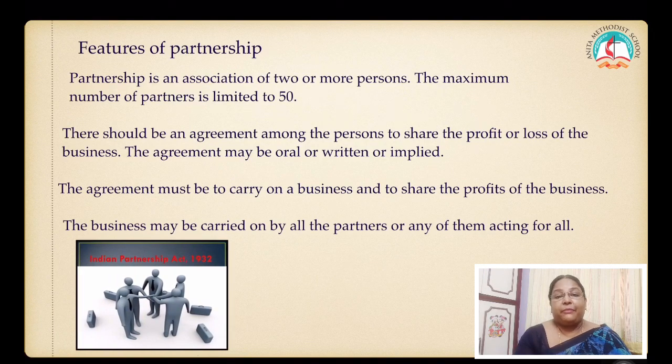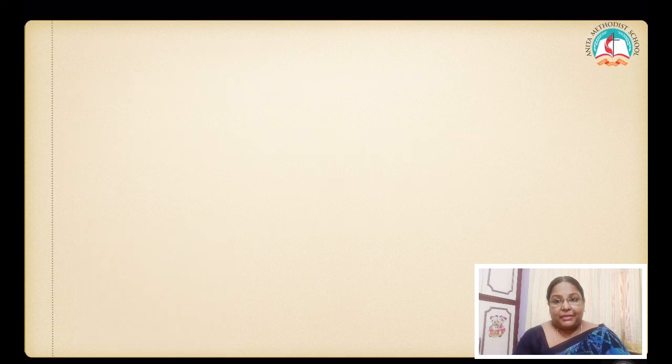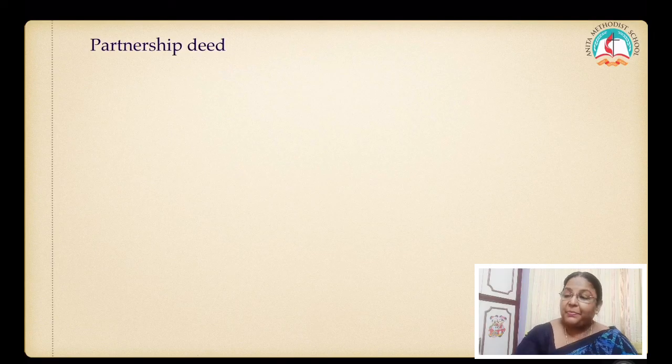So how many points do we have? 4. First one, number of persons, 2 or more persons. Maximum is 50. So minimum is 2. There should be an agreement among the persons. How can the agreement be? It may be oral or written or implied. What should the agreement be? The agreement must be to carry on the business where the profit will be shared by all the partners. And then the business may be carried on by all or any of them acting for all. Clear till this? Okay.